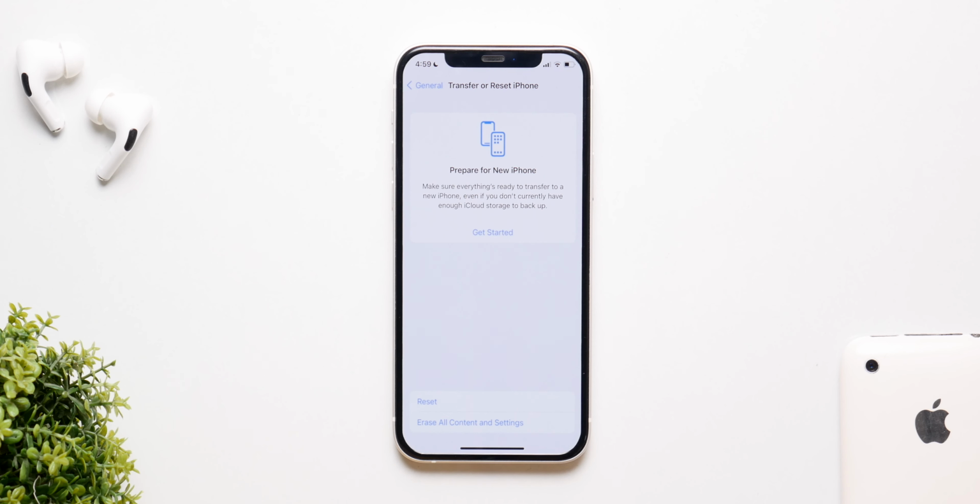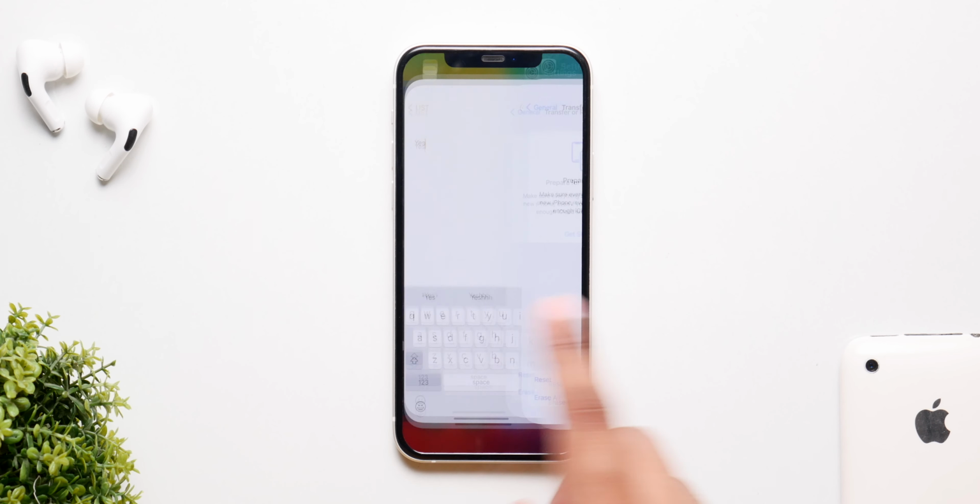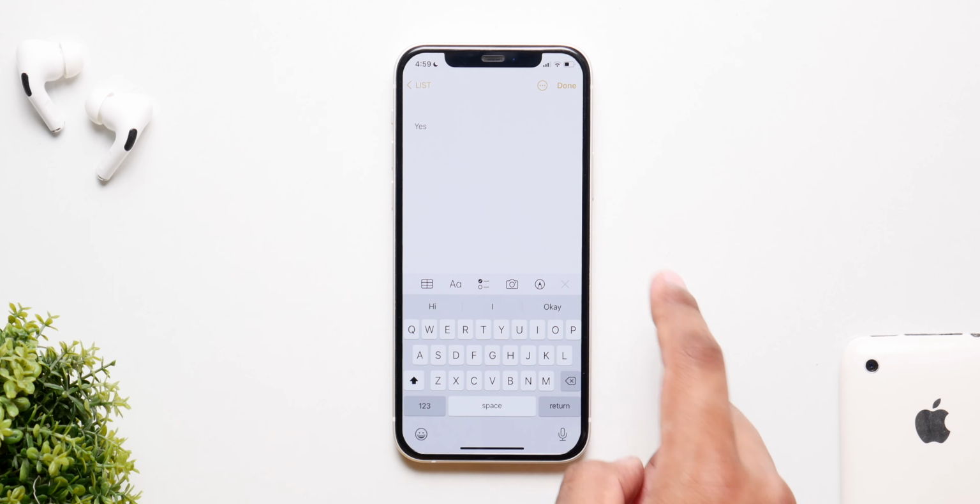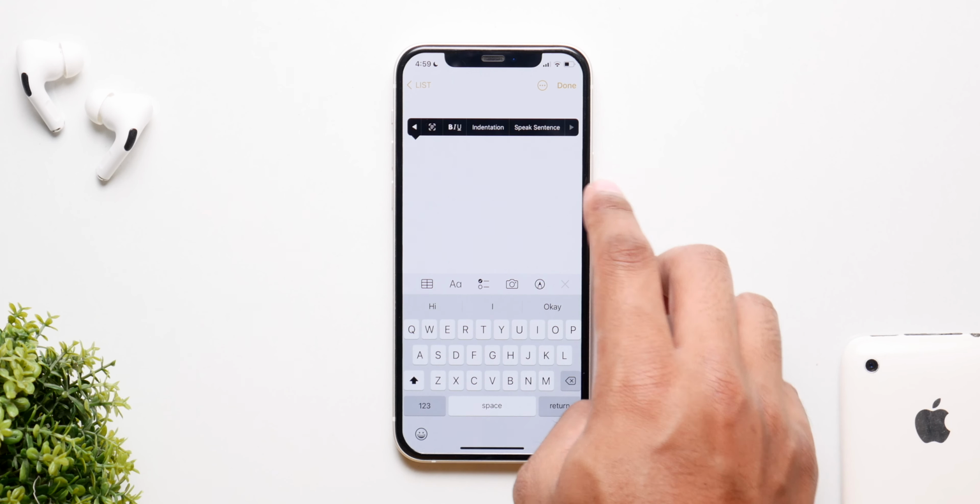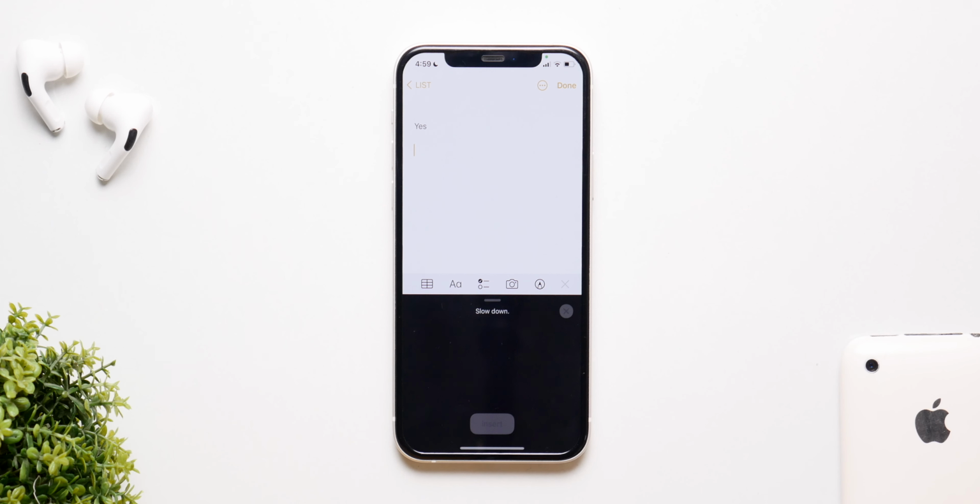Now they have also added this new section in the reset options that says transfer to a new iPhone. So if you have a new iPhone, you can transfer all the data directly from the settings using this very option. Now they have also made a tiny change to the live text copy button. So earlier on, when you wanted to copy something, you had this button right here that said copy from live text. Now it is just a small icon in the shape of live text that you see in the camera app as well. So you can just simply click on that and copy using the live text option.